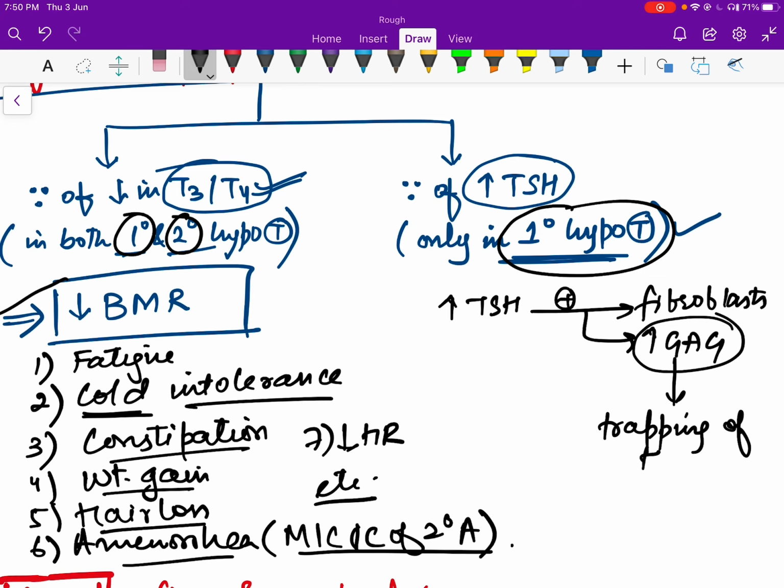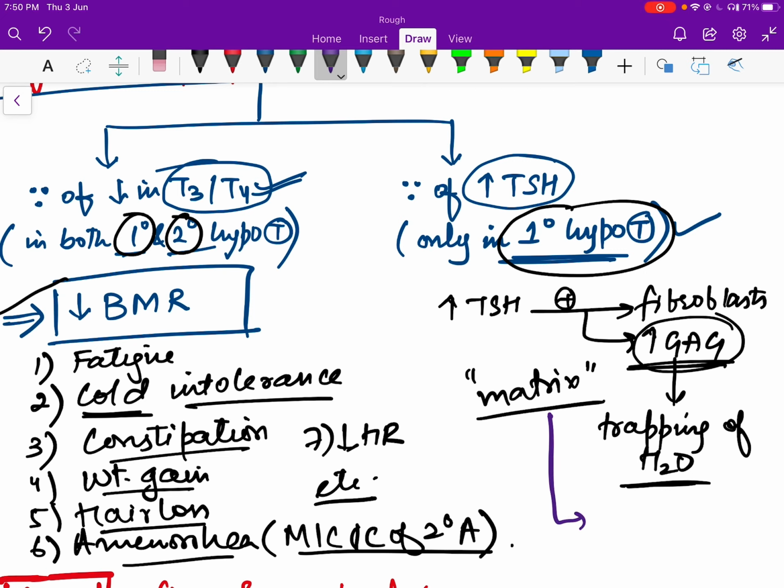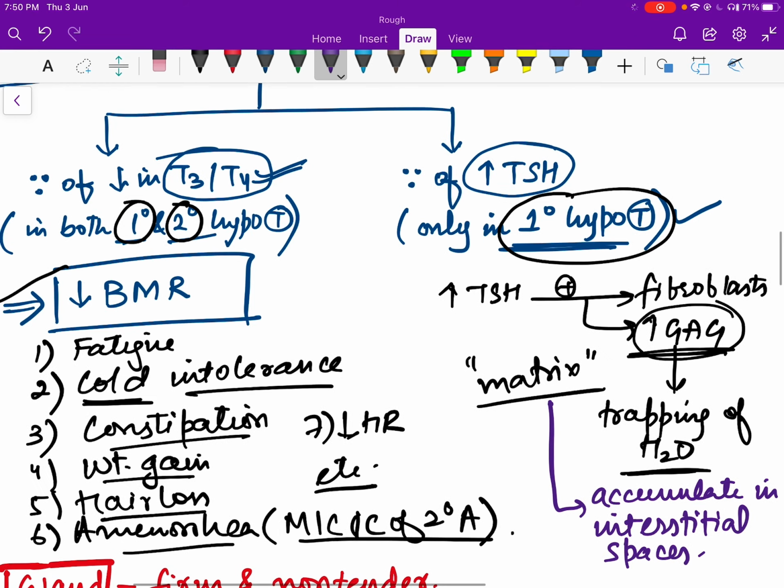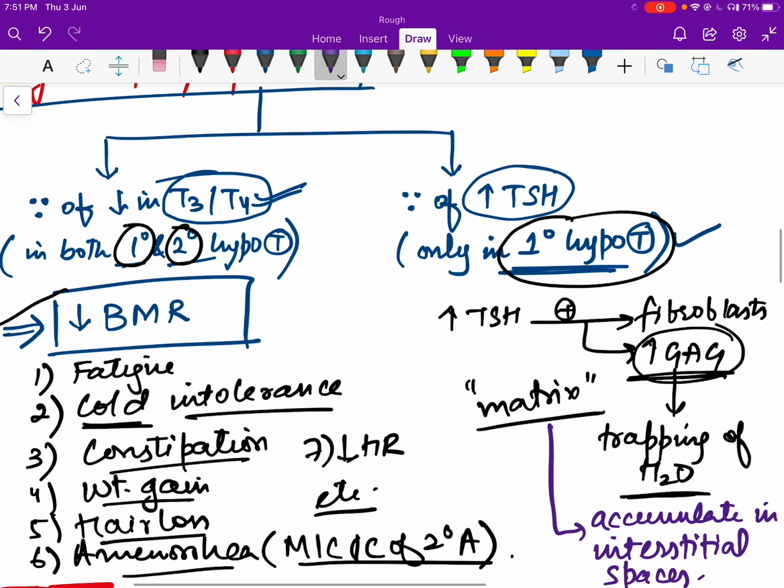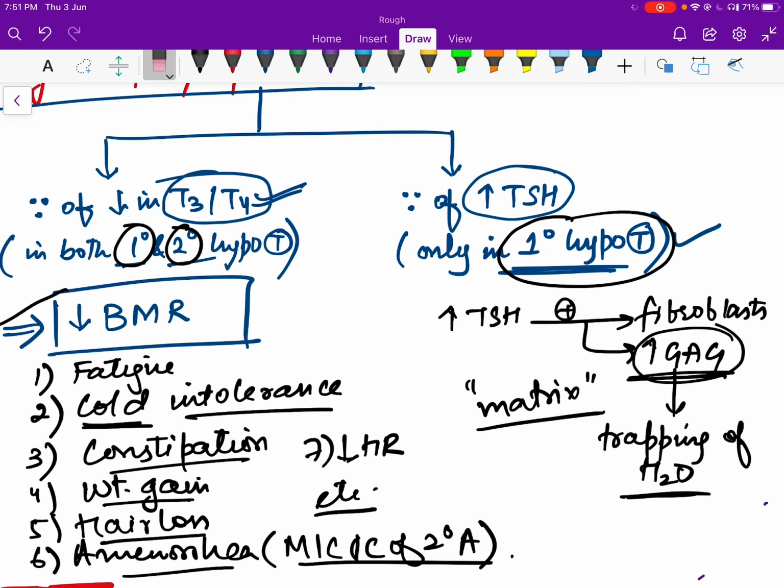These glycosaminoglycans and water will form a kind of matrix, and this matrix will accumulate in the interstitial spaces. Once it accumulates in the interstitial spaces, it results in other manifestations.